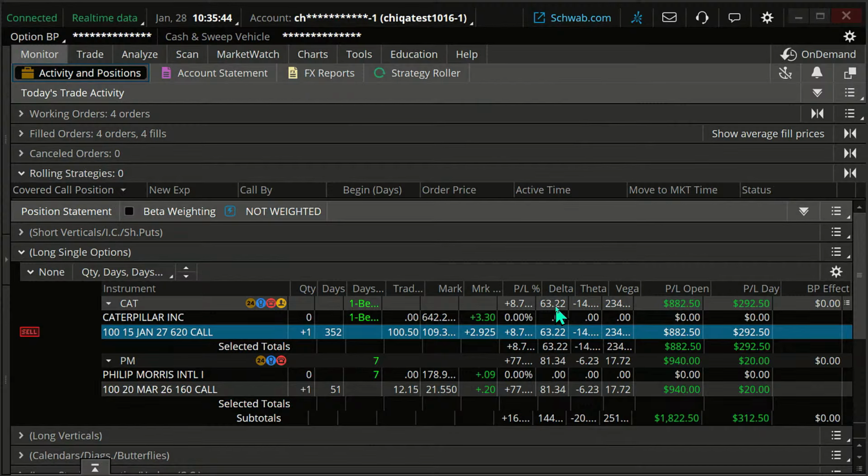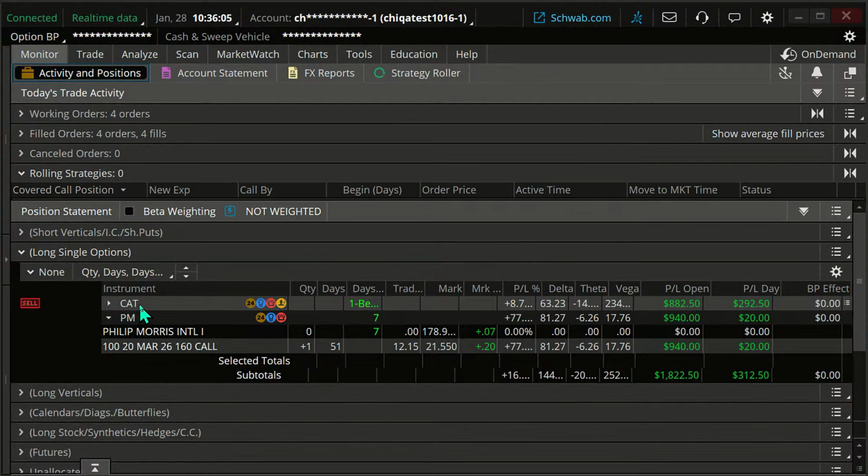By selling out and locking in the gain and rolling out, you may take an opportunity to lower the delta, which could help you if the underlying stock drops, as we'd be losing money at a slower rate. So it's something we'll consider in the future, but right now, no, I think we're going to keep this Caterpillar trade going. It's intended to be a longer term trade. I don't want to get out of that trade right now.